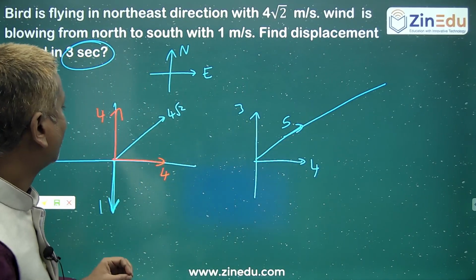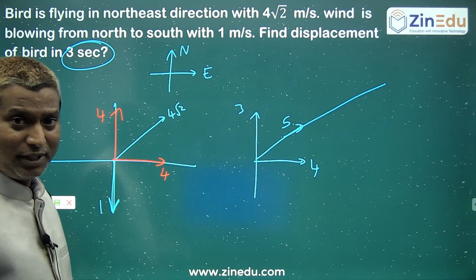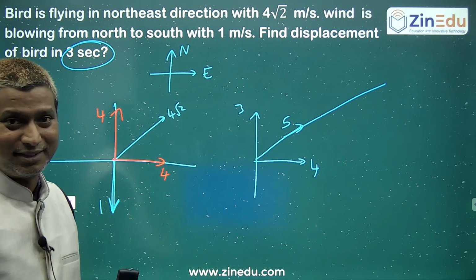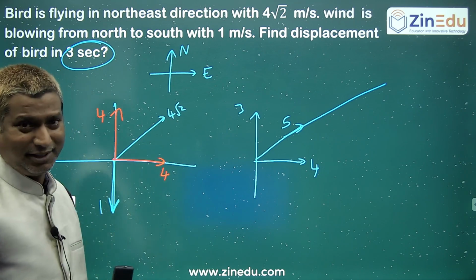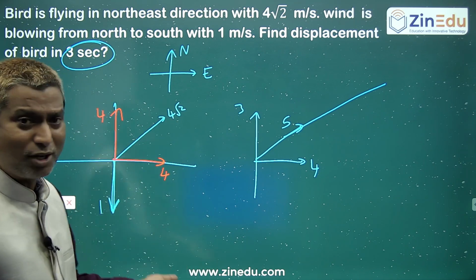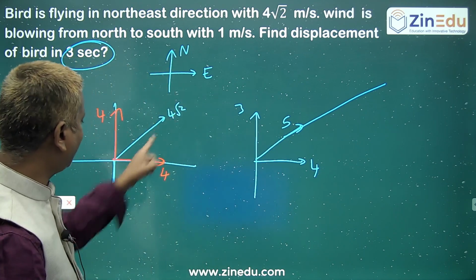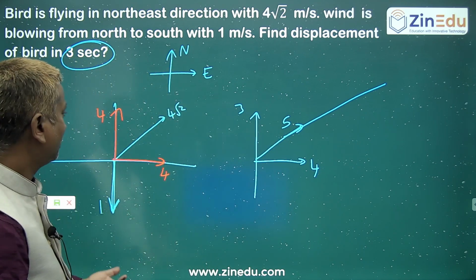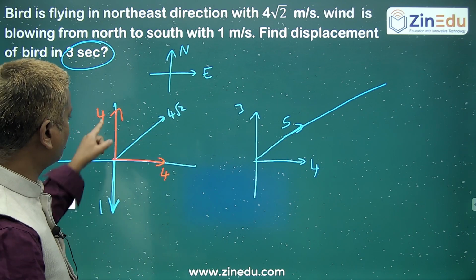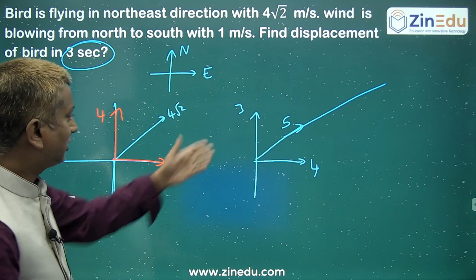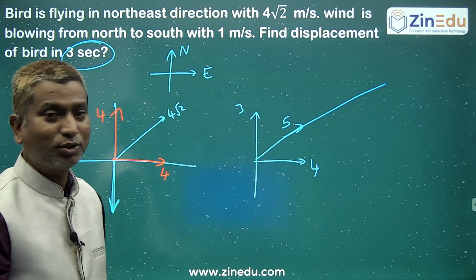So the effect of wind is definitely there. There is no need to take the parallelogram and take the resultant, trying to calculate the angle. That is a lengthy procedure. Instead, you can take nice components and work it out. Actually, you are adding this vector and this vector, nothing but resolving into two components, so you are adding 4 and 1.